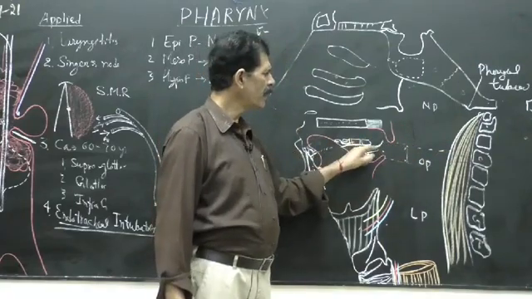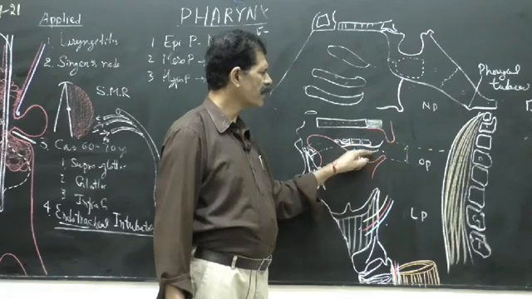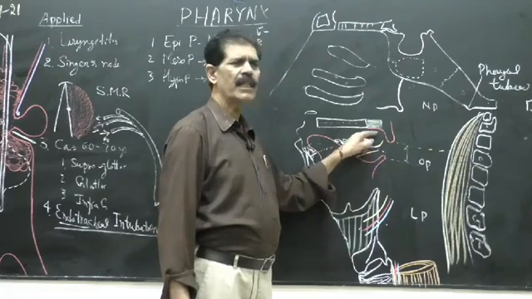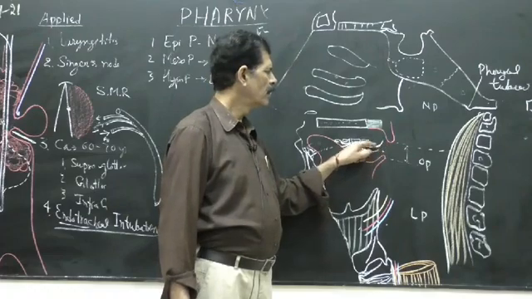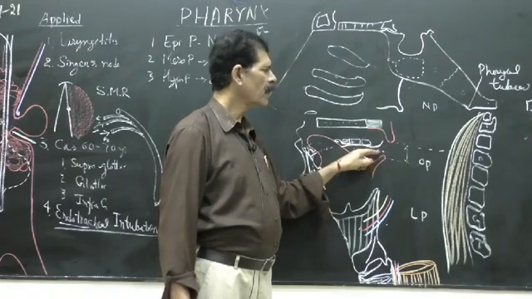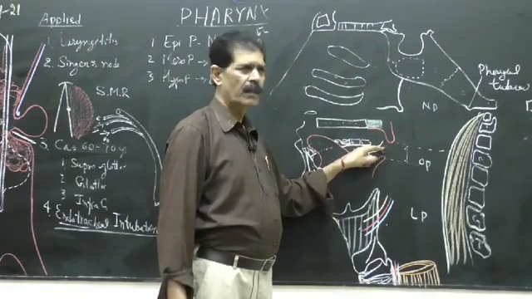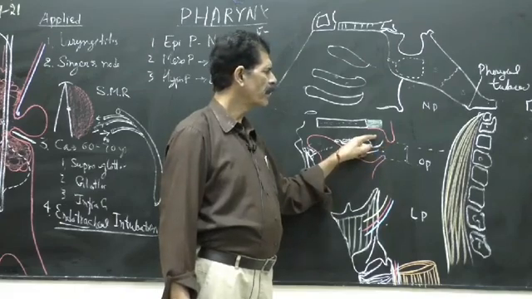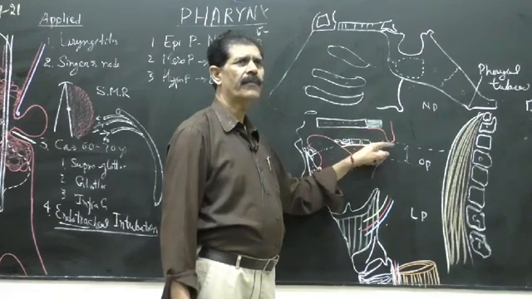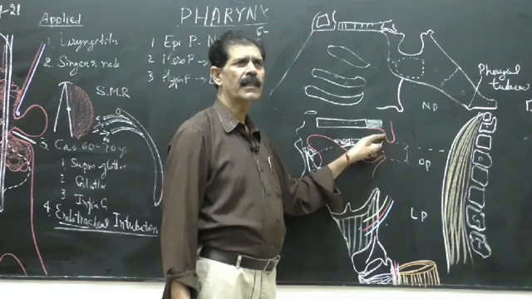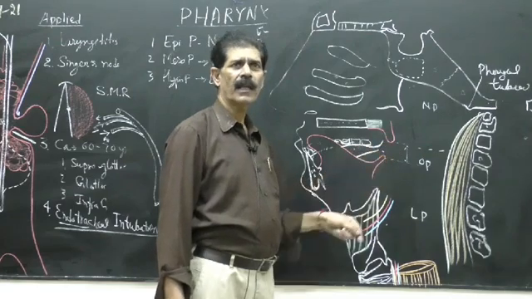The oral cavity opens into the oropharynx by the oral isthmus. The oral isthmus, where the buccal cavity ends and the oropharynx starts, is called the isthmus of the oral cavity.